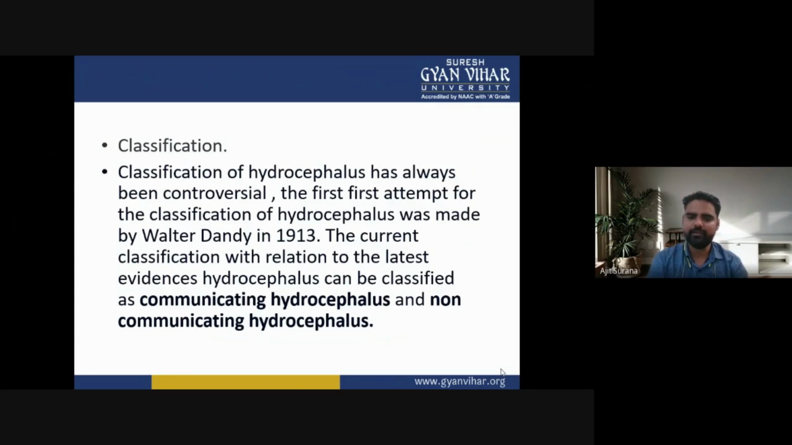The current classification, in relation to the latest evidence, is that hydrocephalus can be classified as communicating hydrocephalus and non-communicating hydrocephalus. In the classification of hydrocephalus, there are many controversies.